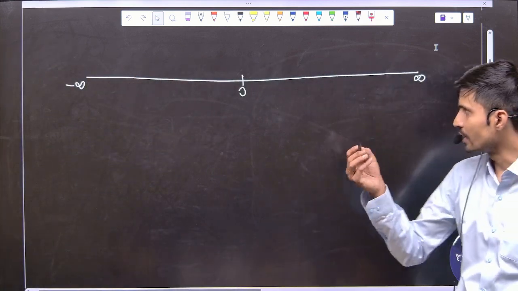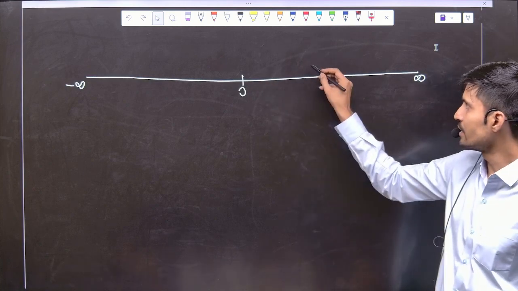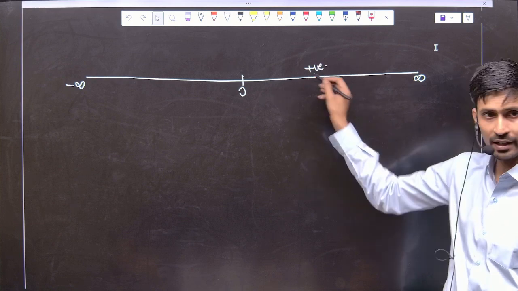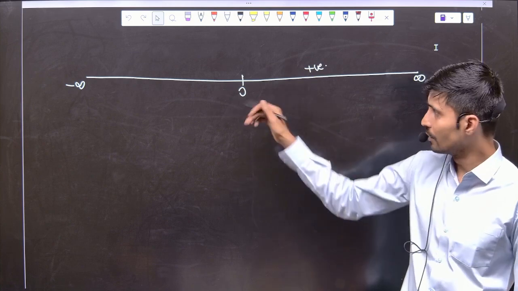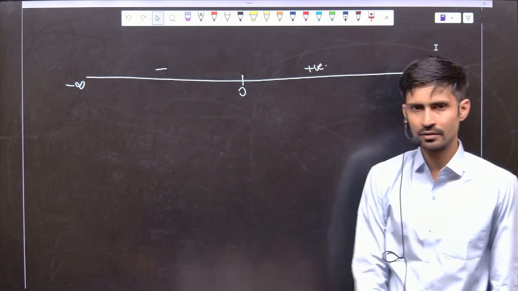Now, on this number line, first of all the number which is greater than 0, we say positive number. Greater than 0, not 0. 0 is not positive, not negative. The number which is less than 0 is negative.